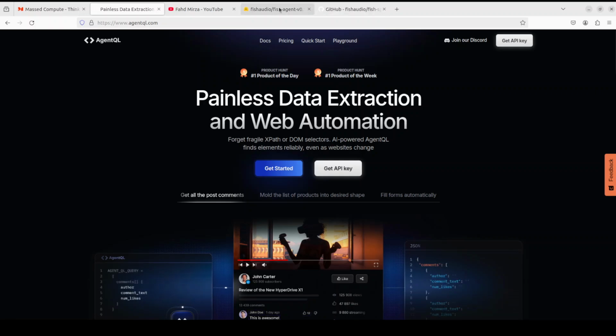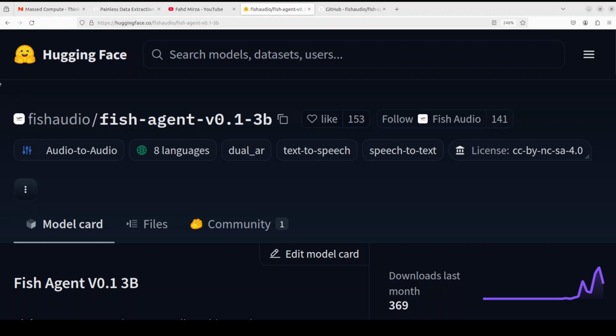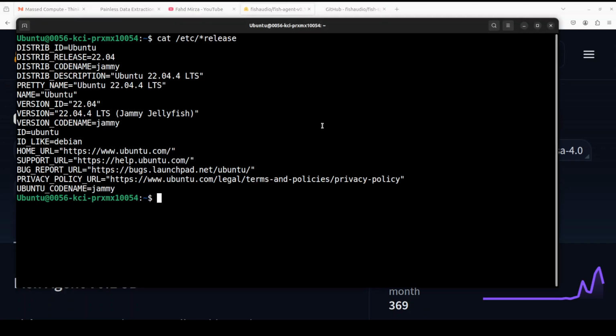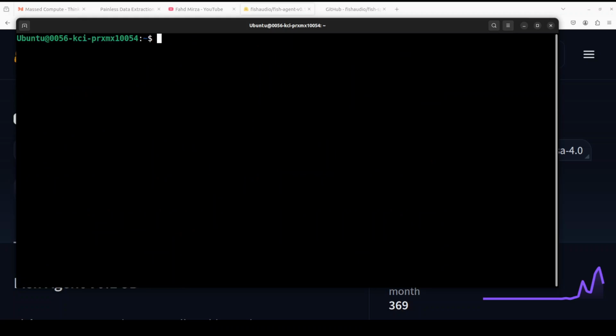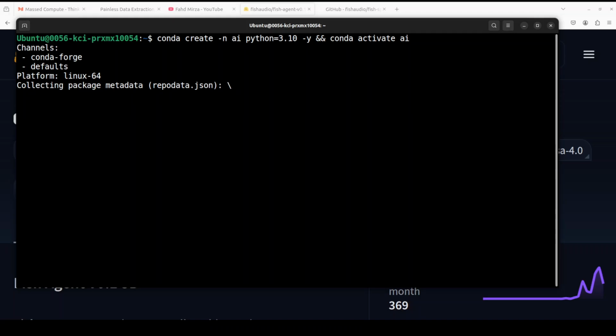Okay, so let's go and try to get this thing installed. I am running Ubuntu 22.04 and I have one GPU card which is an NVIDIA RTX A6000 with 48 GB of VRAM, courtesy of Massed Compute, and I will also introduce you to them shortly. Let me create the virtual environment with Conda.